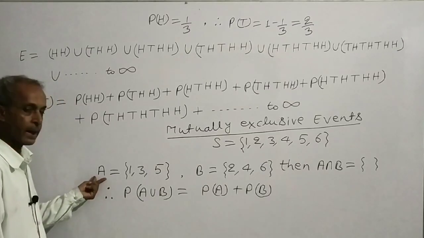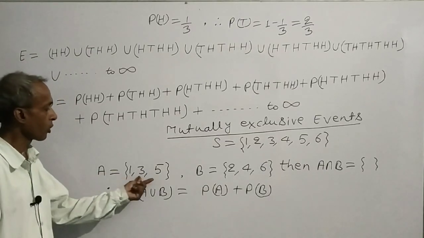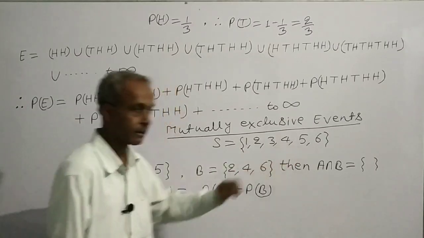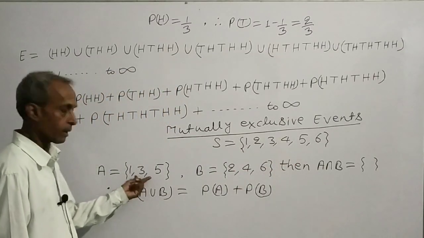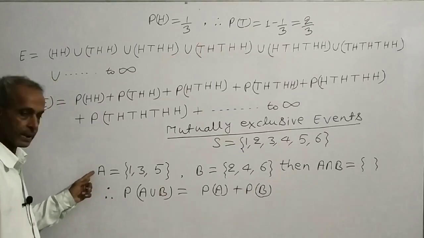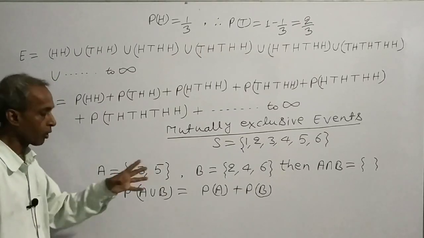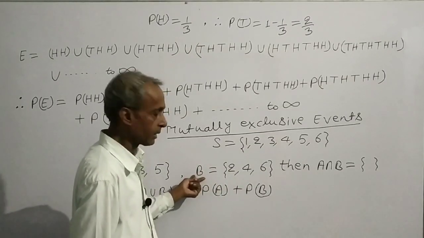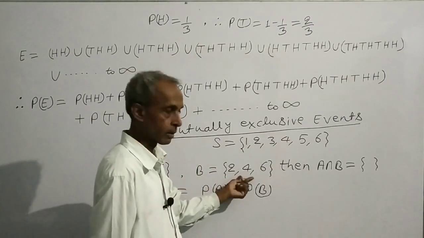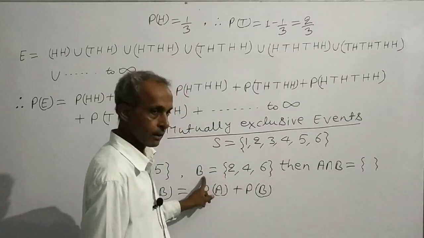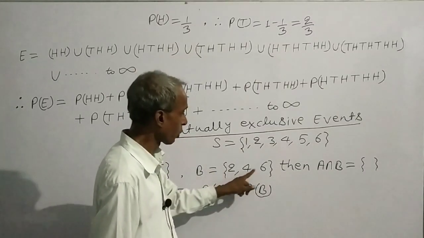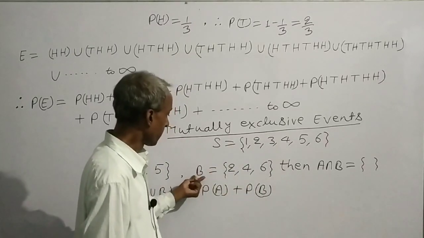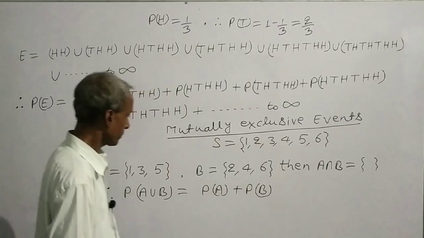Suppose A is the event of getting an odd number. If 1, 3, 5 appear, then event A is said to have occurred. B is the event of getting an even number. Then when 2 or 4 or 6 is obtained, that means event B has occurred.